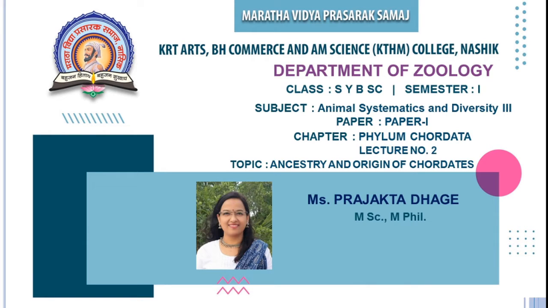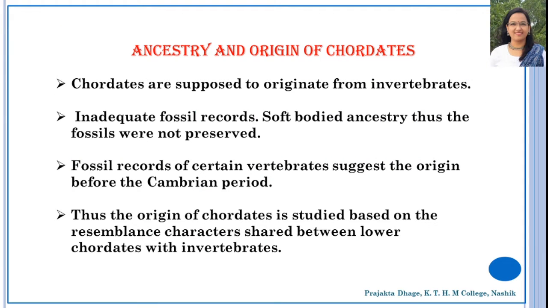Now let's see what are chordates. I have already discussed the salient features or general characters of chordates in the previous video, but still today I'll be giving you a few points of the chordate. Chordate is one of the Deuterostome phyla which includes a heterogeneous group of animals that differ from one another in many aspects.